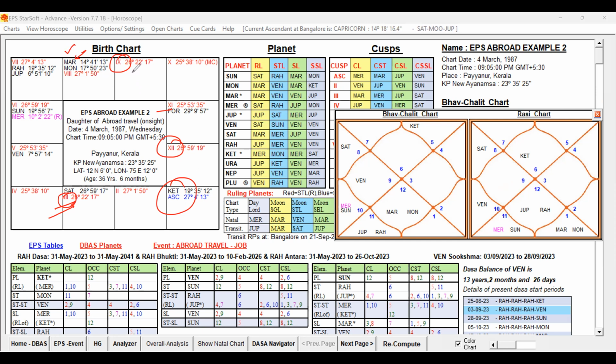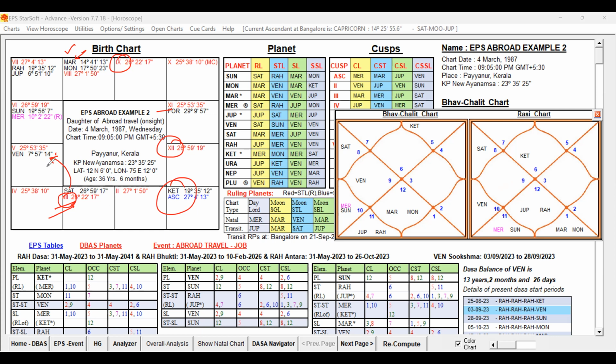And the ninth Lord Venus is posted in the 4th house. It is not very strong, but the ninth Lord Venus is aspected by Saturn from the 3rd house. Saturn is the Rasi Lord, and the 5th Lord and 6th Lord, aspecting from the 3rd house, from a watery sign, and that is supportive.